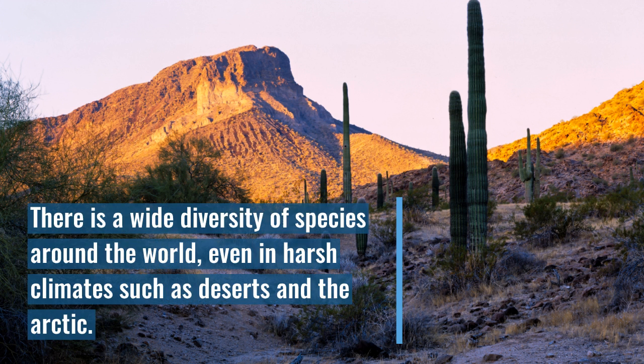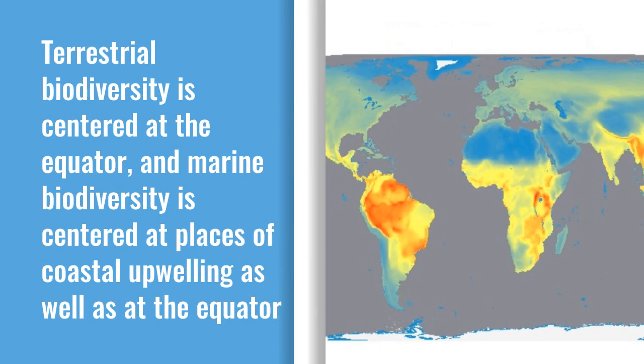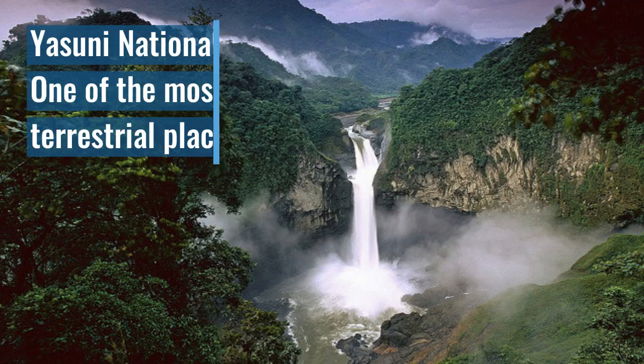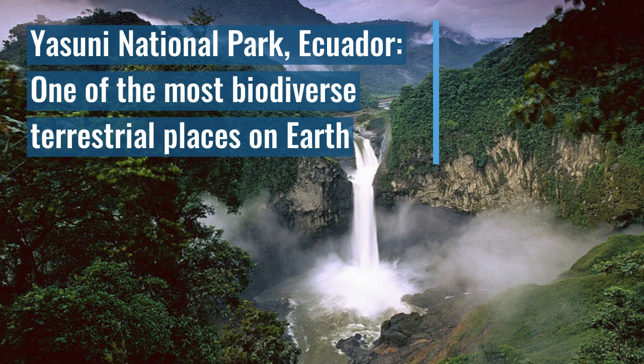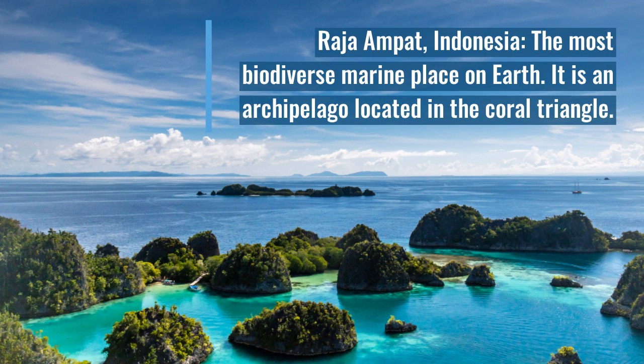Even in harsh climates, there is a wide diversity of species. Terrestrial biodiversity is centered at the equator, and marine biodiversity is centered at places of coastal upwelling as well as at the equator. Yasuni National Park is one of the most biodiverse terrestrial places on Earth. Raja Ampat in Indonesia is the most biodiverse marine place on Earth.